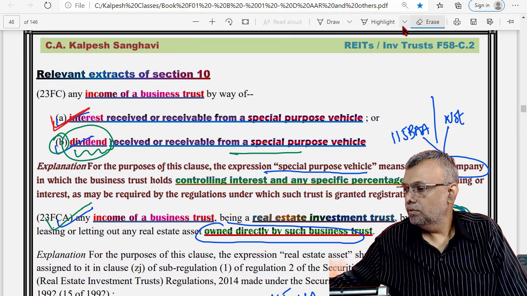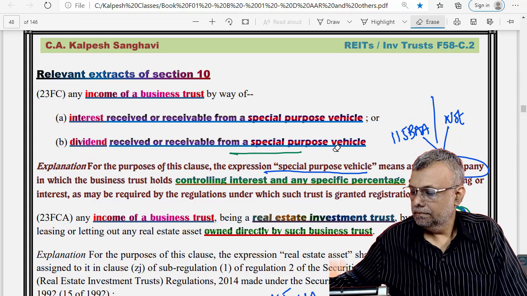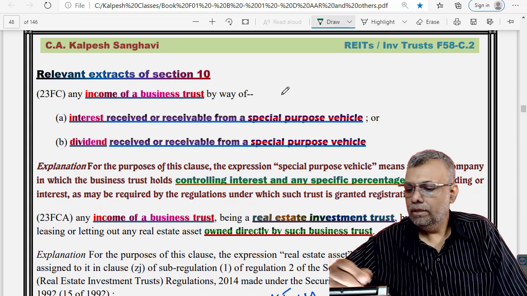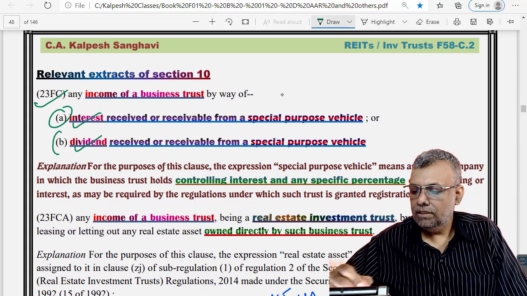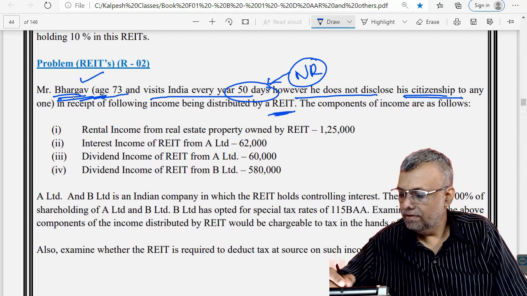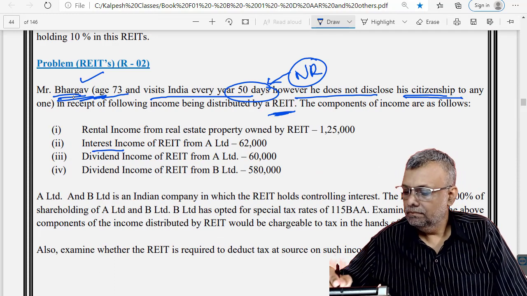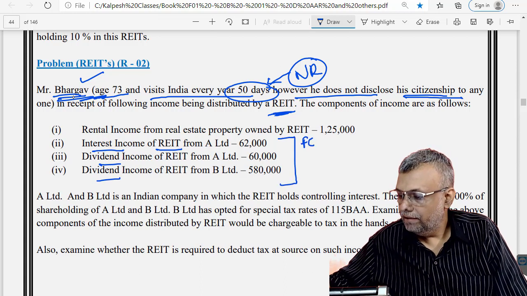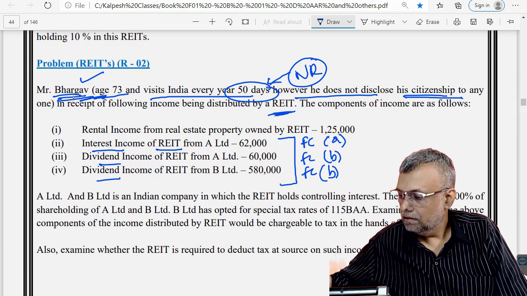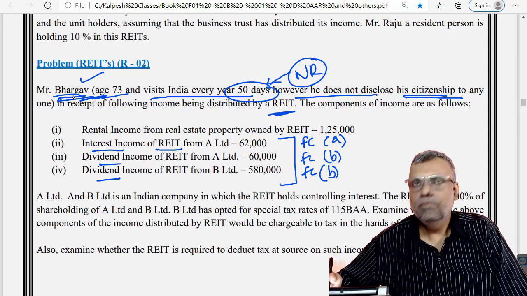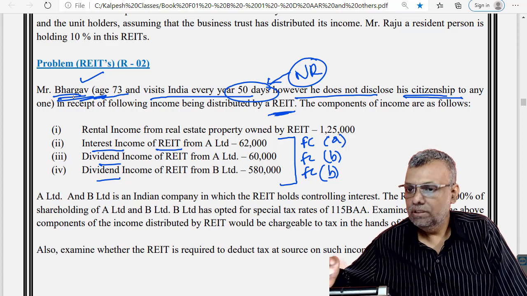See 10(23FC): interest, dividend. A is interest, B is dividend from the special purpose vehicle. First of all, let's see 10(23FC): interest income from REIT, dividend. So these three incomes are under 10(23FC), interest is A, and this is B, and this is B. Ideally it should be taxable in the hands of the unit holder because it is covered by exemption in the hands of the business trust.